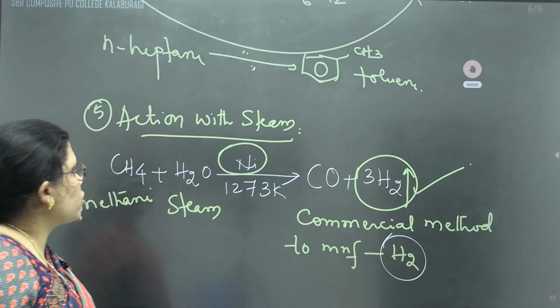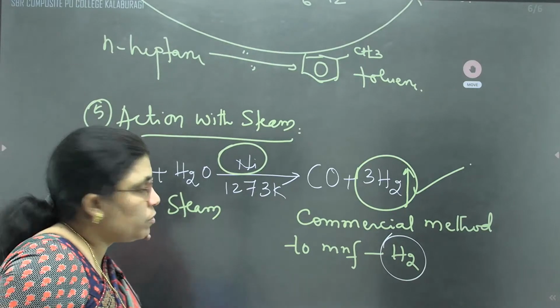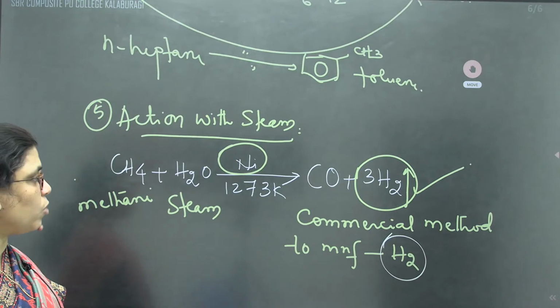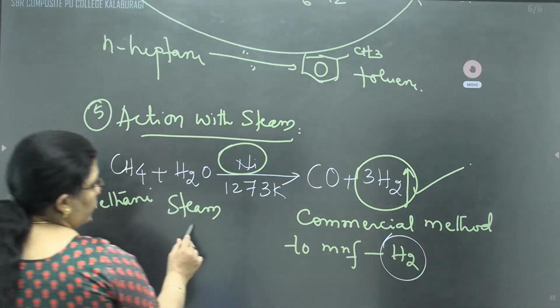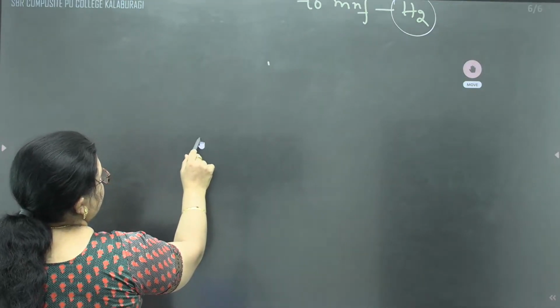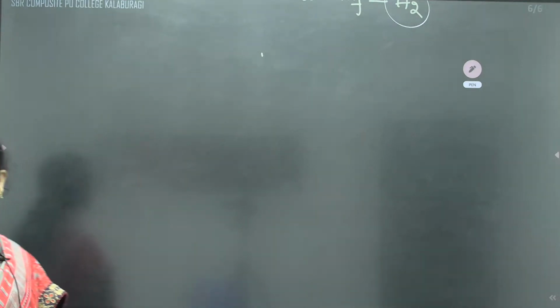Last one is reaction with steam. When methane reacts with steam, they are going to produce hydrogen. And this is one of the best ways to manufacture hydrogen for commercial purpose. Correct? Now we'll move to what, children?